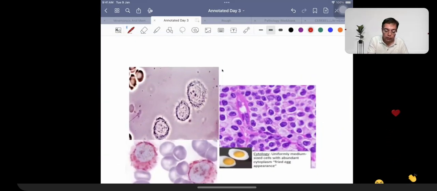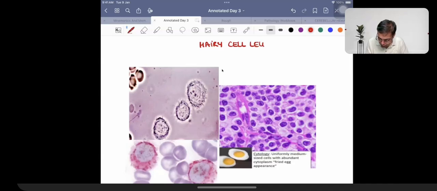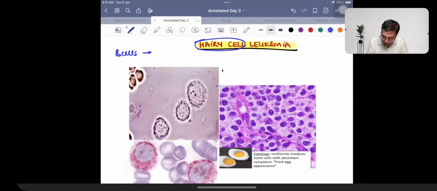Talking about the next one, about which we need to have an idea, which is going to be given the name of something like hairy cell leukemia. Hairy cell leukemia is an example of a situation that is going to be affecting B cells. So easy for us to remember, hairy boys, B cells. It's an example of a B cell cancer. B for remember the fact there is involvement of bone marrow and there is always going to be an involvement of spleen in the patients.